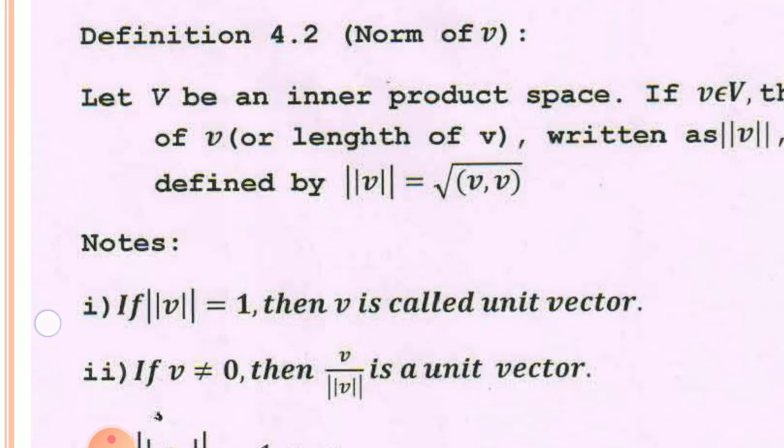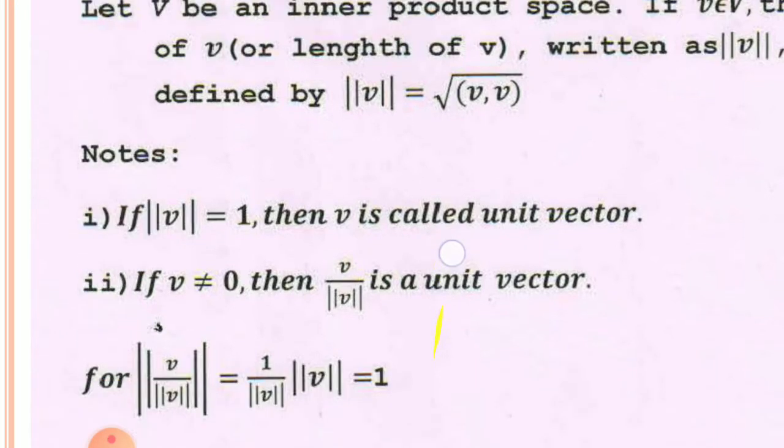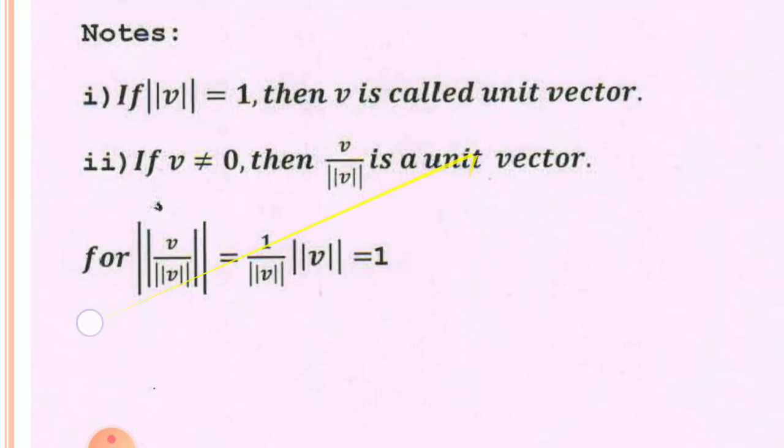If norm of w is equal to 1, then w is called a unit vector. And if v is not equal to 0, then v upon norm of v is also a unit vector. You can simplify this: the norm of v upon norm of v is equal to 1. Therefore, v upon norm of v is a unit vector.